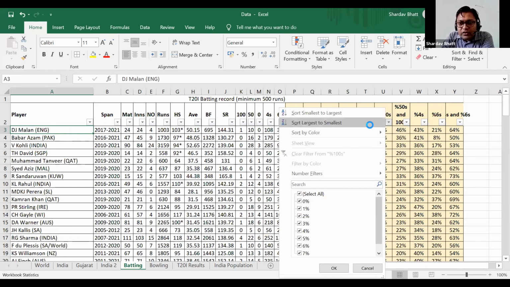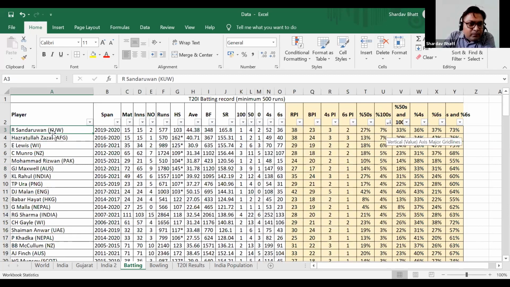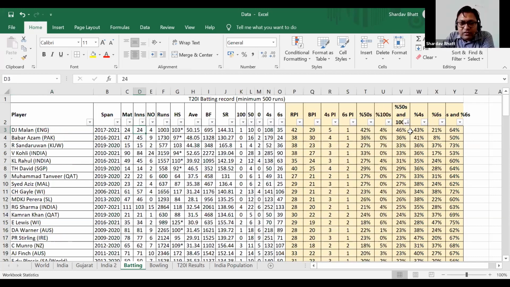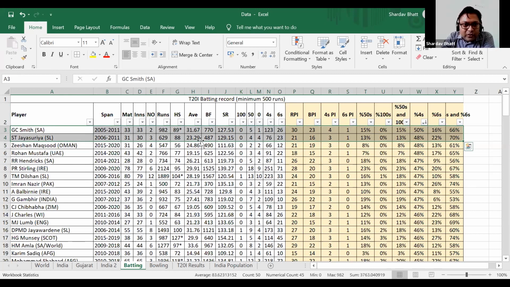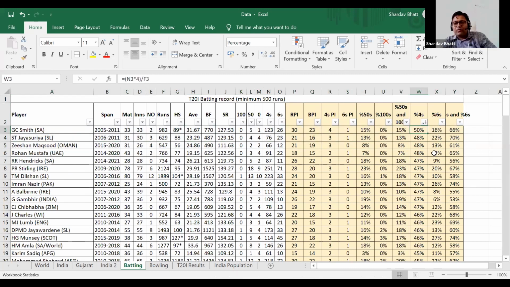If you consider percentage of hundreds, then some cricketer from Kuwait is there, because he has scored 100 in 15 matches, so the number is high. If you consider percentage of 50s and hundreds, again David Malan and Babar Azam are there. If you consider percentage of fours, then Graeme Smith and Sanath Jayasuriya are there. They are retired now, but you see they were scoring so many fours when they were playing 2020 cricket.